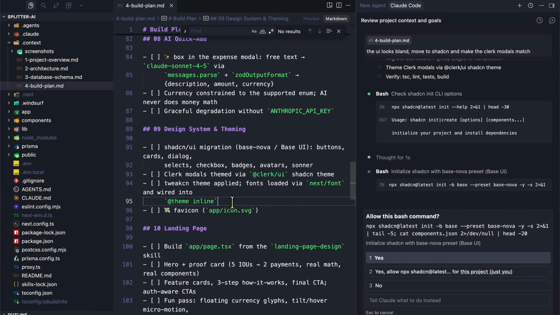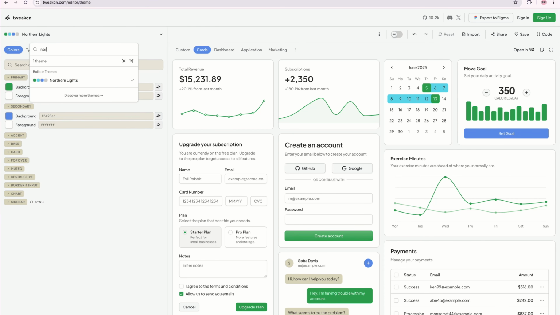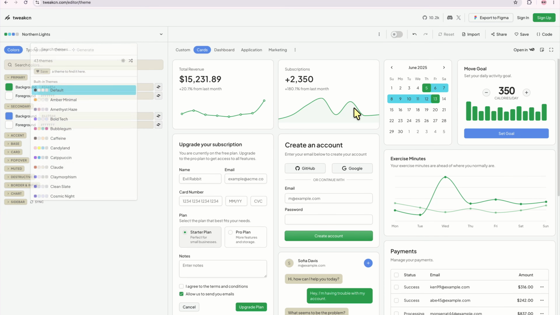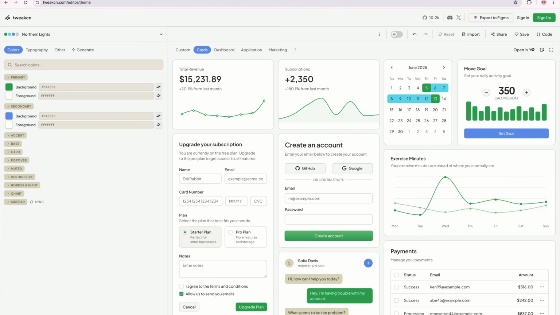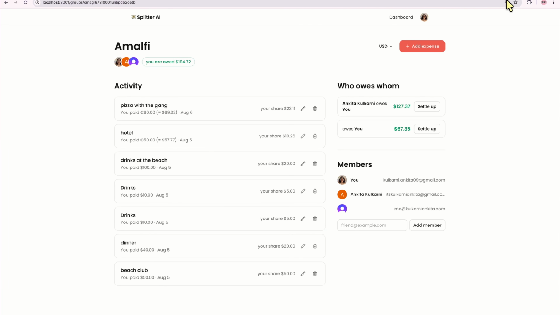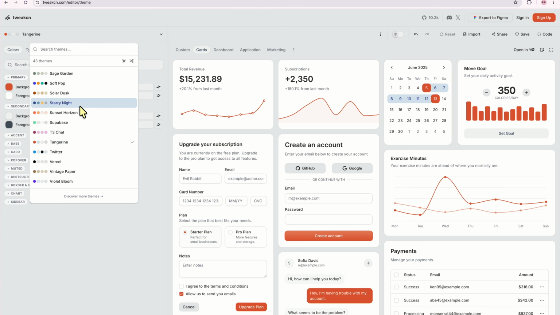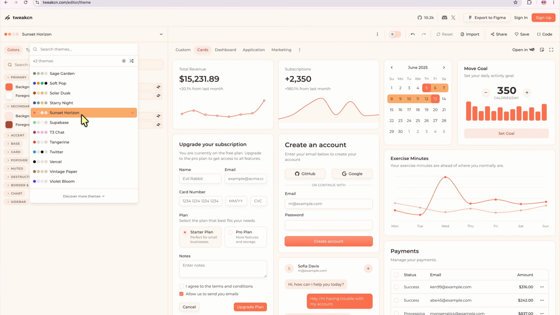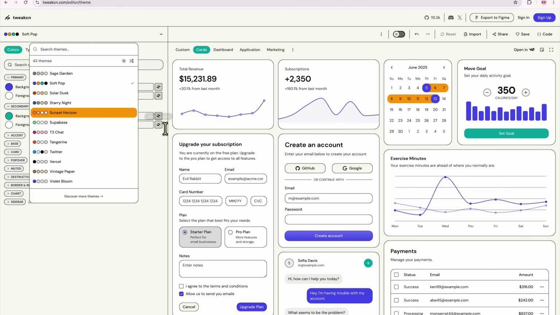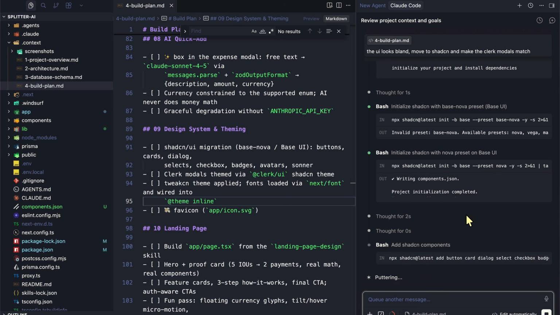We need Northern Lights if we want, but we don't have Northern Lights here. We have some other themes, but feel free to go for whatever theme you're looking for. We can go for Tangerine, Starry Night, Sunset Horizon, Soft Pop, and so on. Let's say yes here because these are all the components that we are looking for.